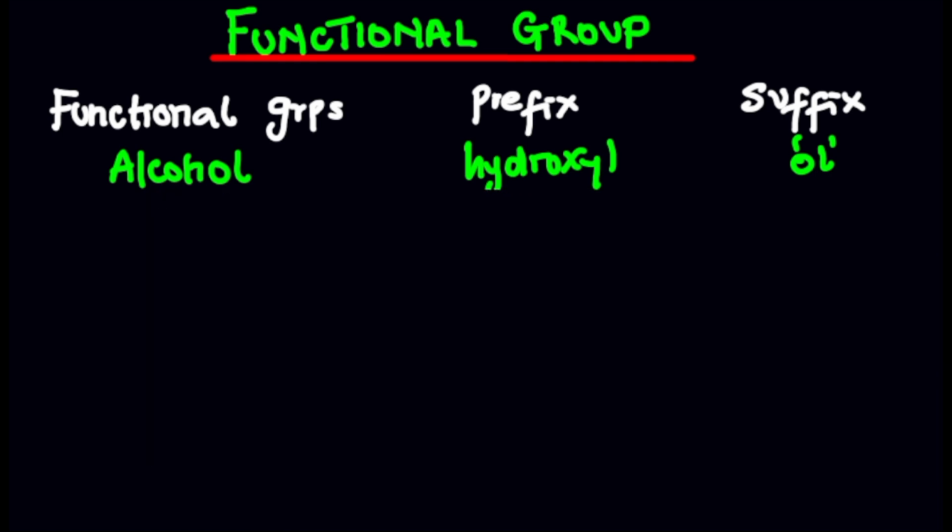So now the next one I'm going to write out here is aldehyde, right? I'm going to have aldehyde. So that's the next one I'm going to have, aldehyde. Although aldehyde is kind of reactive compared to ketone, it's very, very reactive compared to ketone. So in that case, whenever we have aldehyde, it is going to be used as oxo, and then it is going to end with al, right? Oxo and al.